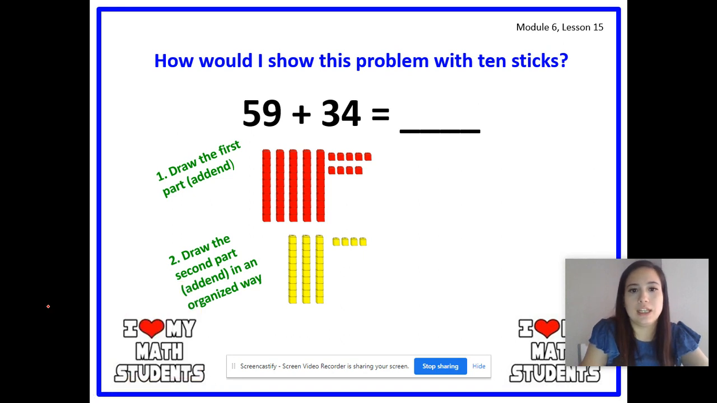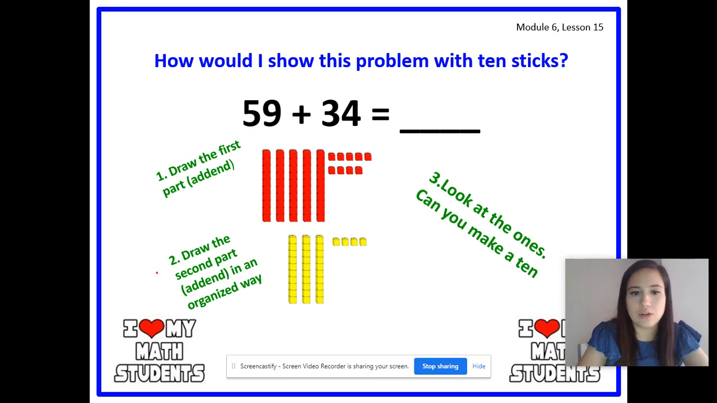Now, first, let's see what our next step is. Look at the ones. It says, can you make a 10? So now we're solving. So I would like for you to make a line down here, just like mine. And now we're going to solve. So it says to look at the ones. Can we make a 10, boys and girls?